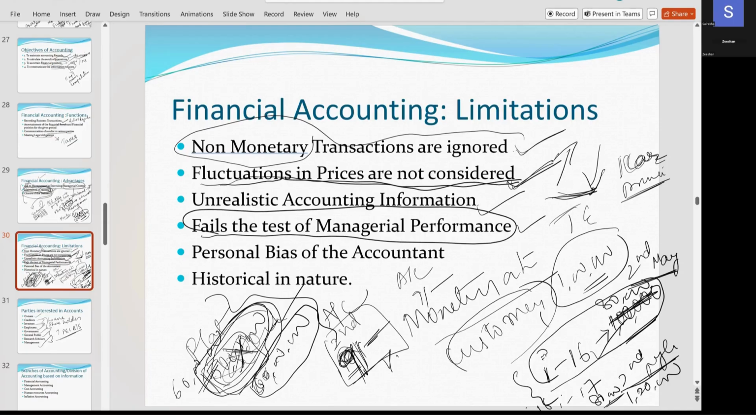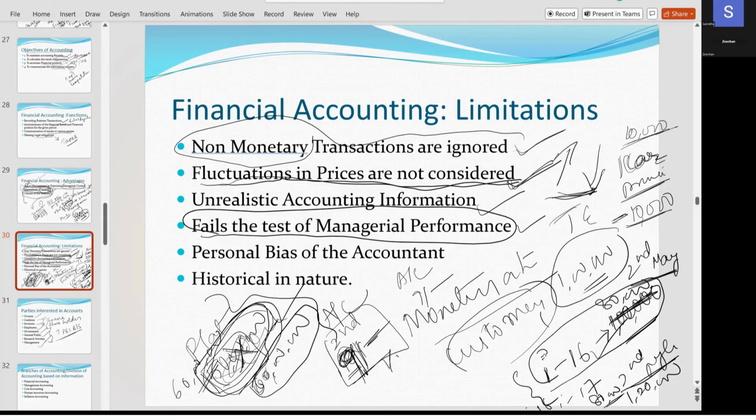Now, suppose this month you didn't sell the car. If you sell the car, you will be getting a profit of 10,000. If you don't sell the car, you will be getting a loss of 10,000. Are you following? Yes, ma'am. Okay, if you have a car showroom, every month you have to sell one car. If you sell one car, you'll get a profit of 10,000. If you don't sell a car, you will get a loss of 10,000. Now, this month, what has happened is you did not sell the car.